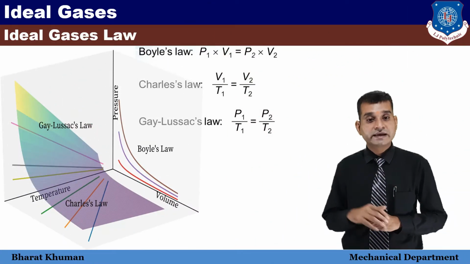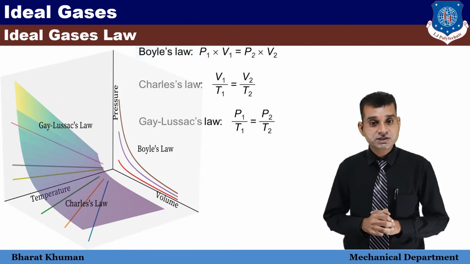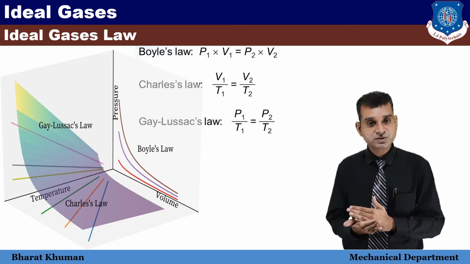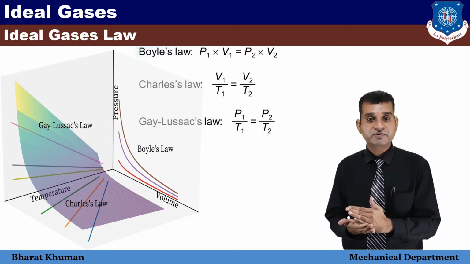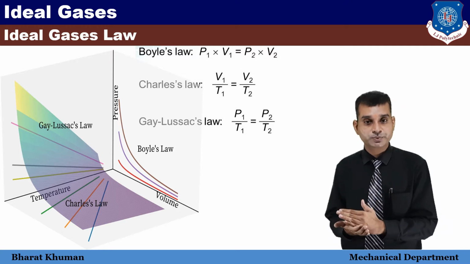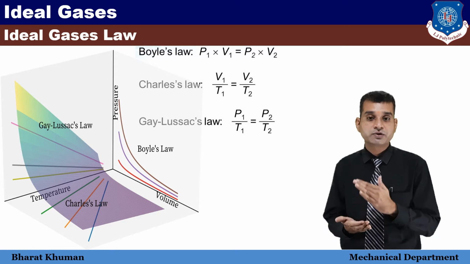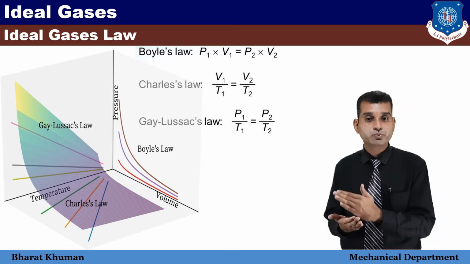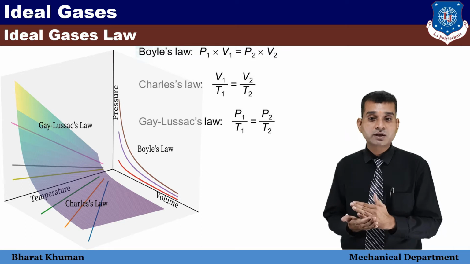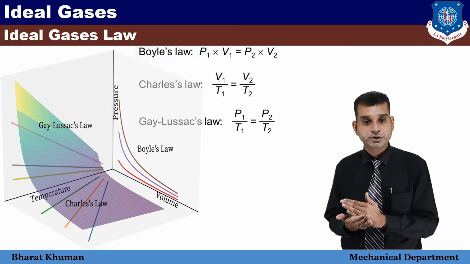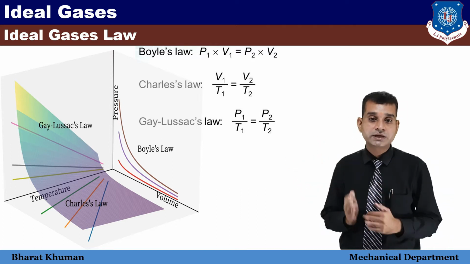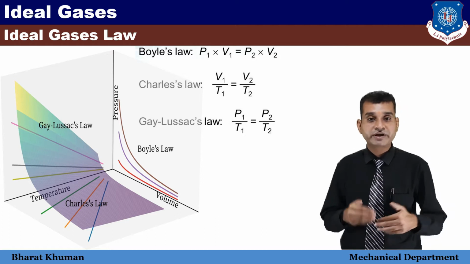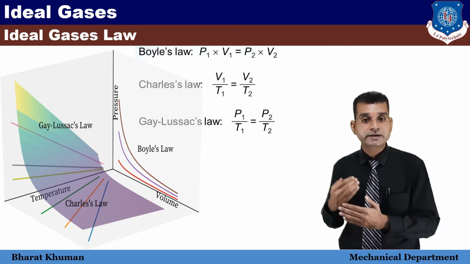So students, in the diagram we can easily understand Boyle's law, Charles's law and Gay-Lussac law. Here Boyle's law represents P1 V1 is equal to P2 V2. Charles's law is represented by V1 by T1 is equal to V2 by T2, and Gay-Lussac law represents P1 by T1 is equal to P2 by T2. So students, with the help of this diagram we can easily understand the relationship between Boyle's law, Charles's law and Gay-Lussac law.